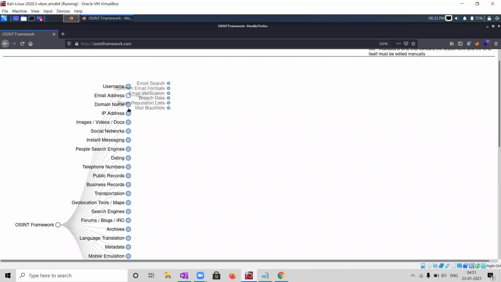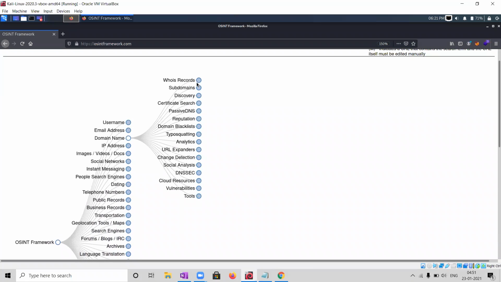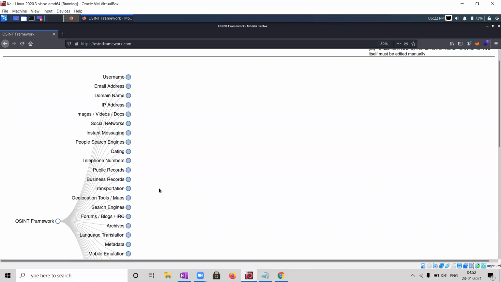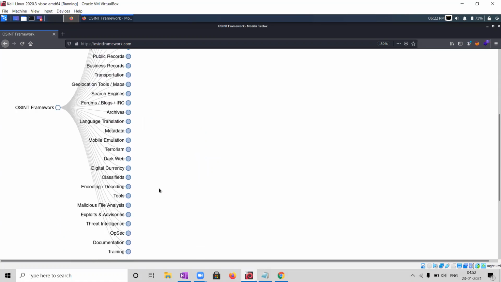Same thing with domain names: DNS, WHOIS records, subdomain discovery, certificate search, passive DNS, reputation, domain blacklist, typosquatting, analytics, URL expander, change detection, social analysis, DNSSEC, cloud sources, vulnerabilities, and tools. If you want to gather any data from open source, you can use this framework.